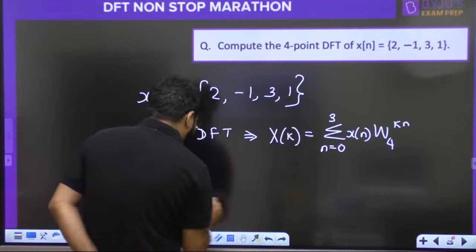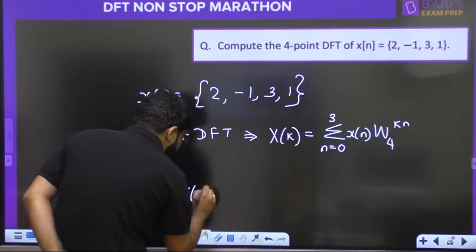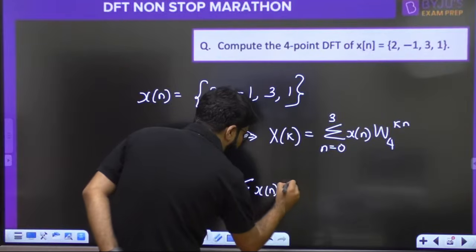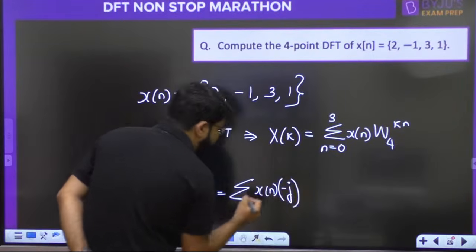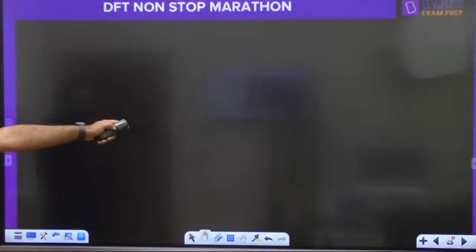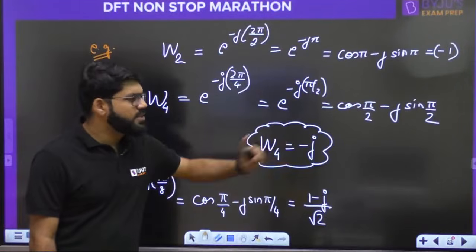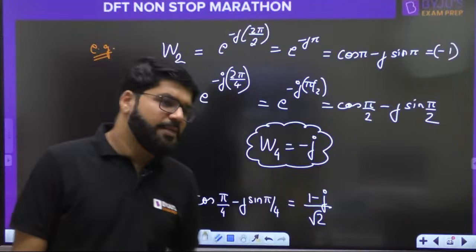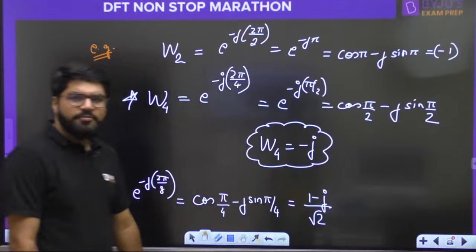Now what is the value of W4? W4 का value everybody knows, W4 value is minus j, e power minus j 2 pi by 4.